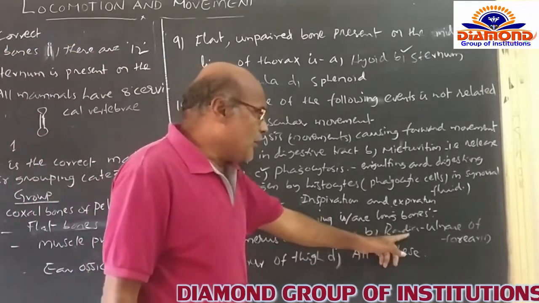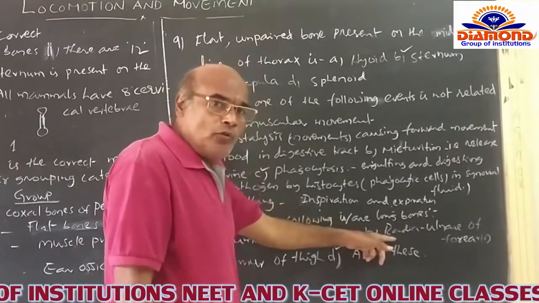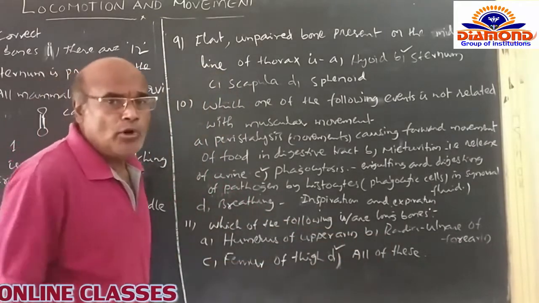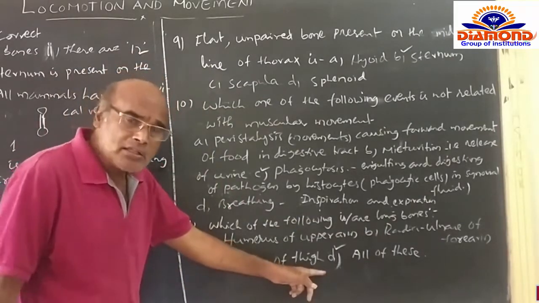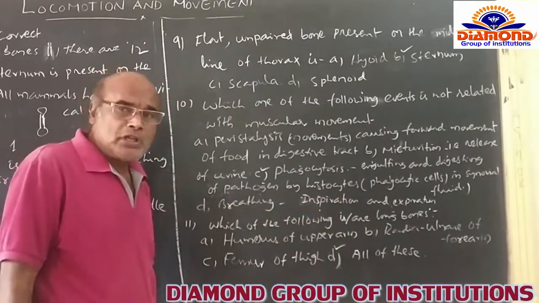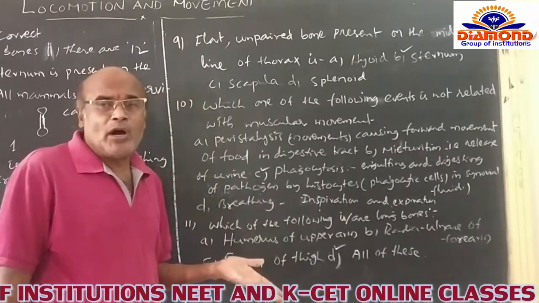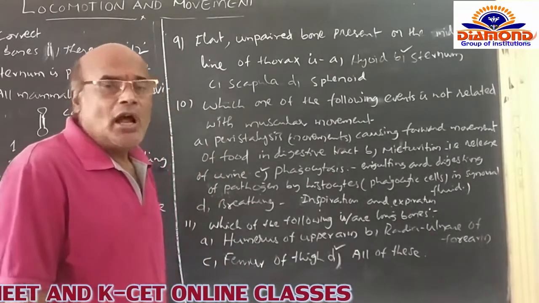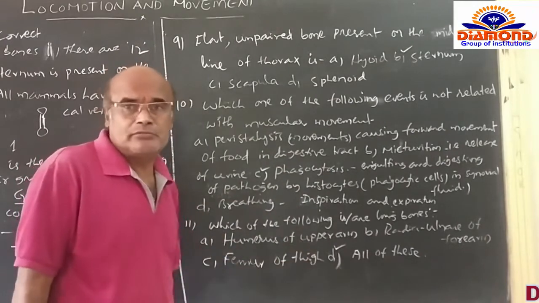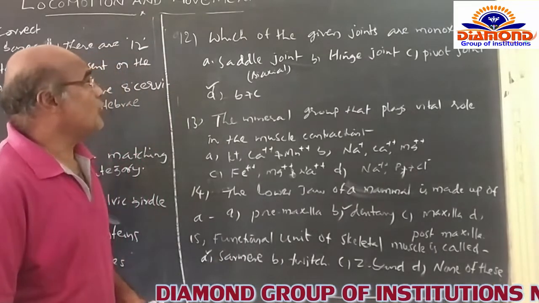And after that, radio ulna. This is the radio ulna which is naturally present in the forearm of the forelimbs itself. And after that, see the femur of the thigh. This is the long bone which is present in the thigh. And D option is all of these, or whatever options are given in the form of A, B and C, and all of them are examples for the long bones. And on the basis of that, I am opting for the D option as the correct option for this question. And after that, we go for the other question.